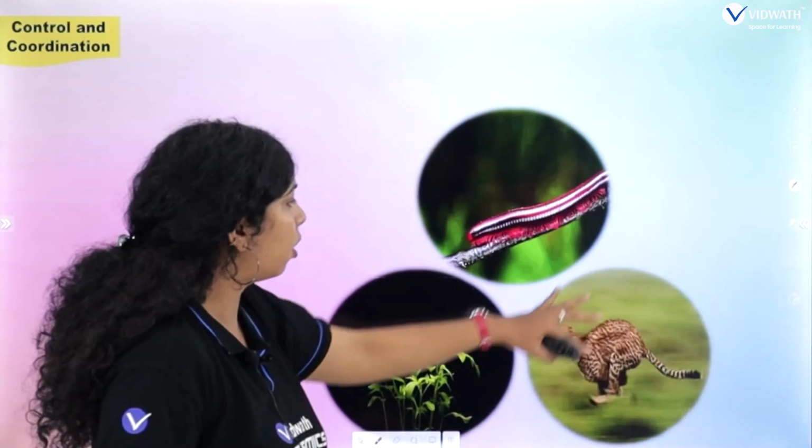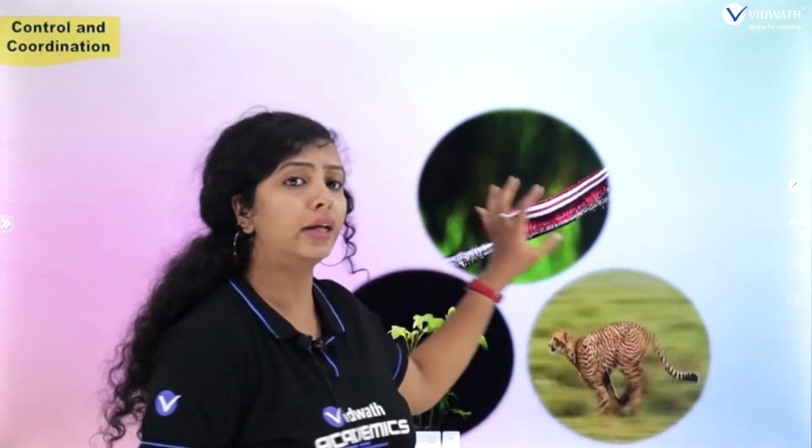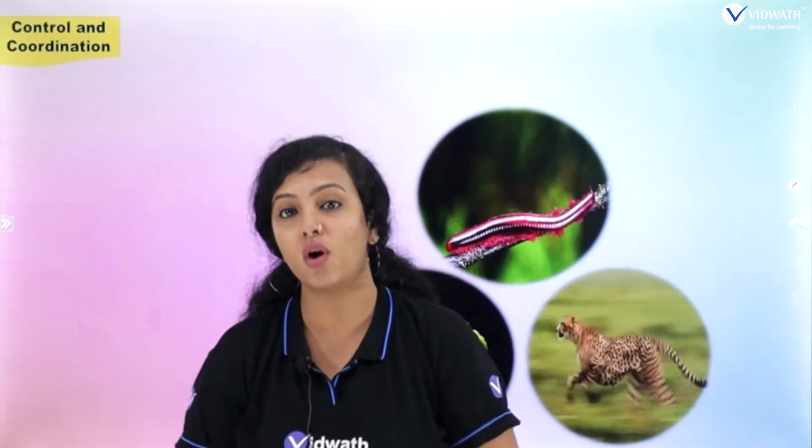That's how the plant grows, right? So, what is happening in all these examples? There is a controlled movement. At the same time, it is coordinating with each other, right? Yeah, student. So whatever the stimuli which you do, it will be controlled. At the same time, it will be coordinated.